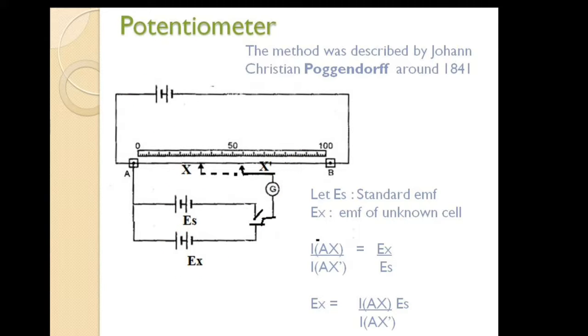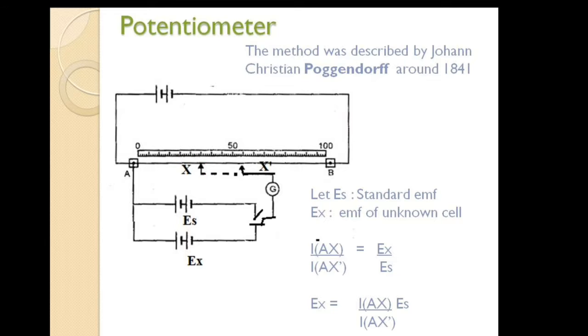Now let us discuss the working. First of all, bring battery ES into the connection by using this key. Now suppose that as per the Poggendorff principle, no current flows at point X'. Now bring this battery EX into the circuit and again move the jockey. So what happens? The EMF of this battery is opposed by this standard battery. That means no current flows through the circuit. So let's suppose that this is the point X where no current flows through the circuit.